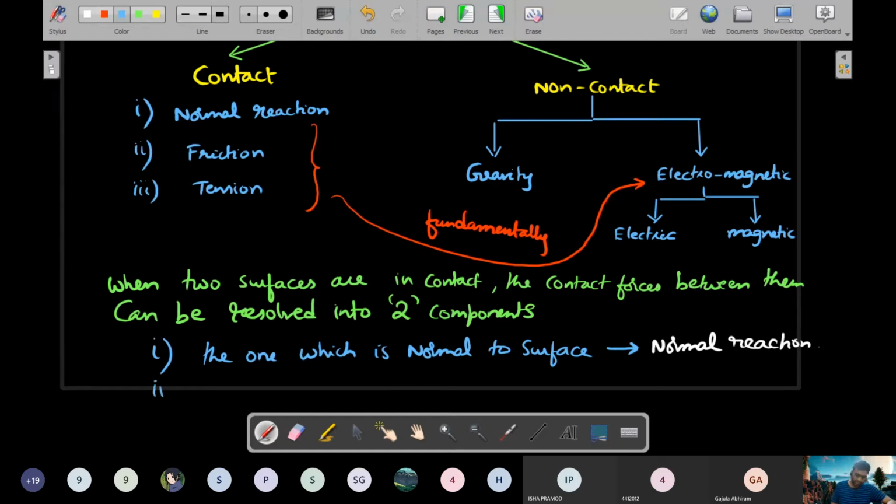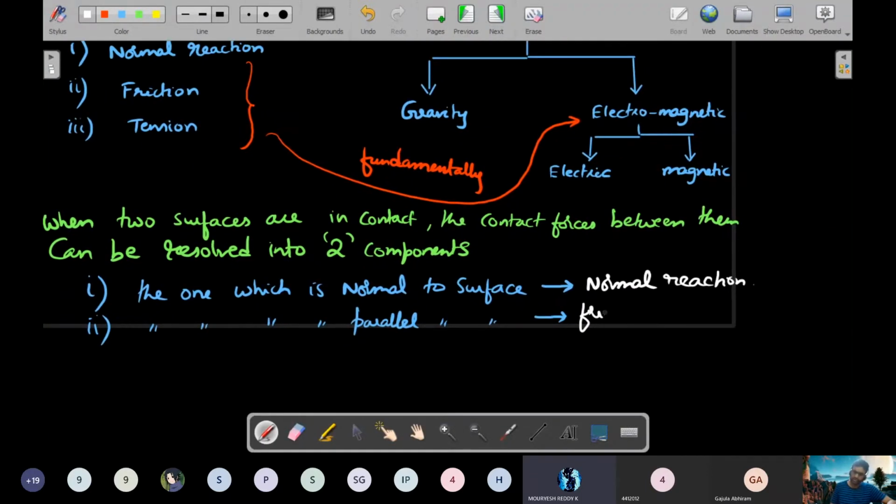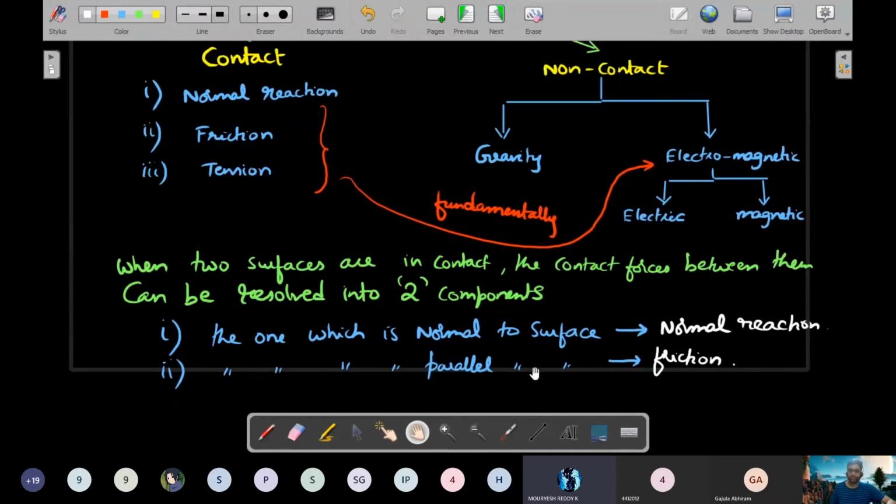And the one which is parallel to the surface is going to be called the friction component. That should tell you that normal reaction and friction are not two separate forces, but they're just components of a contact force between two surfaces that you need to understand.